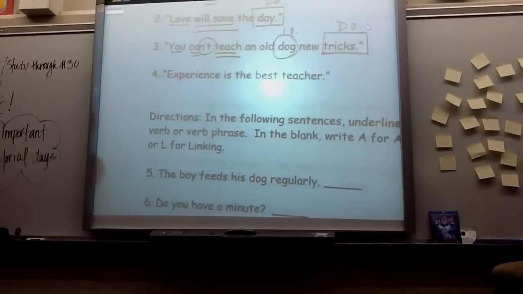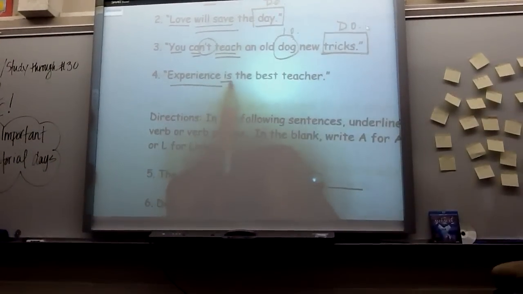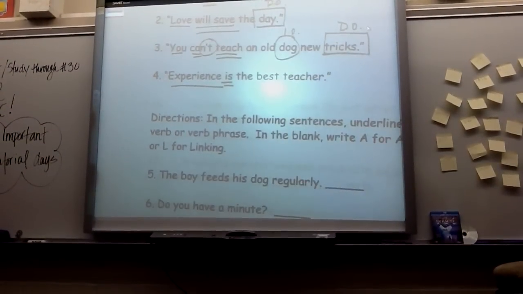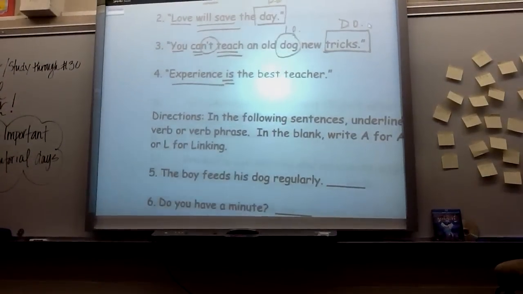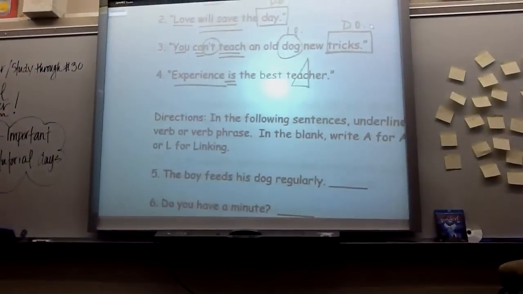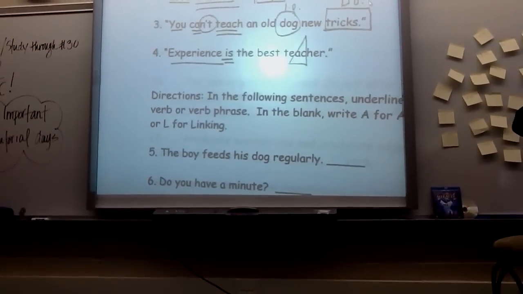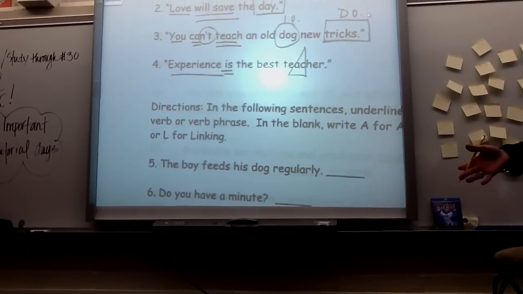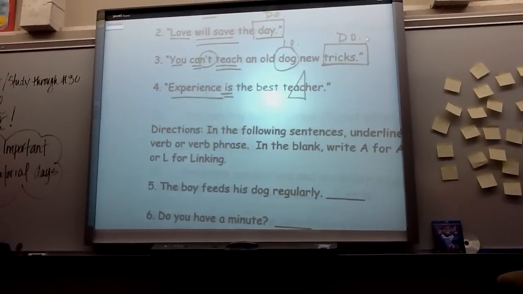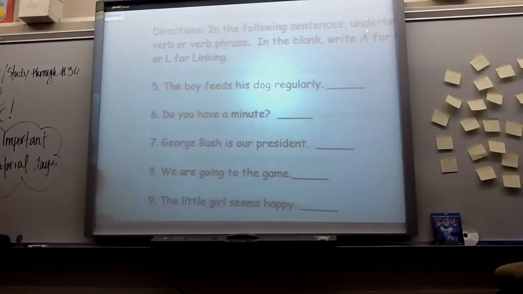Experience is the best teacher. Subject. Experience. Verb. Is. Is action or linking? Linking. So, what is teacher? PN. You said is was linking. Direct objects only go with what? Action verbs. Direct objects and indirect objects only go with action verbs. Predicate adjectives and predicate nominatives go with linking verbs. Good. It's a PN.